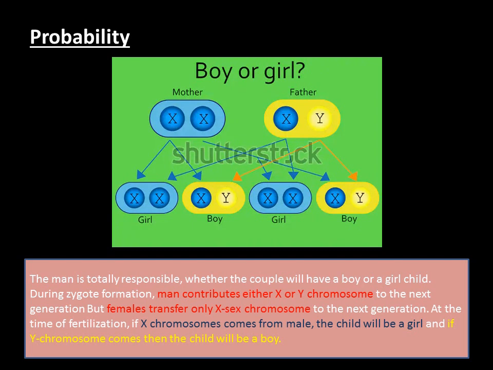So during zygote formation, man contributes either X or Y chromosome to the next generation, but females transfer only X chromosome to the next generation. At the time of fertilization, if X chromosome comes from the male, the child will be a girl. If Y chromosome comes, then the child will be a boy. So it is a 50% probability.